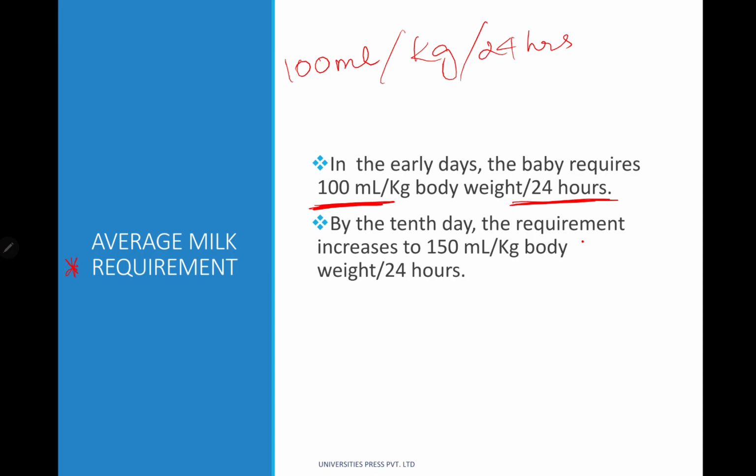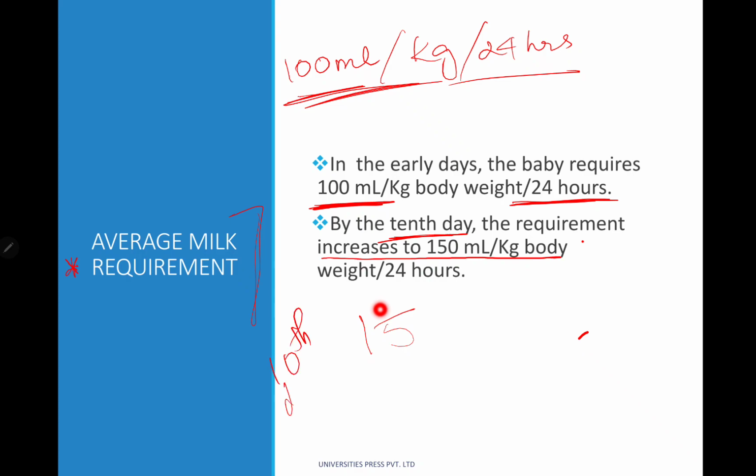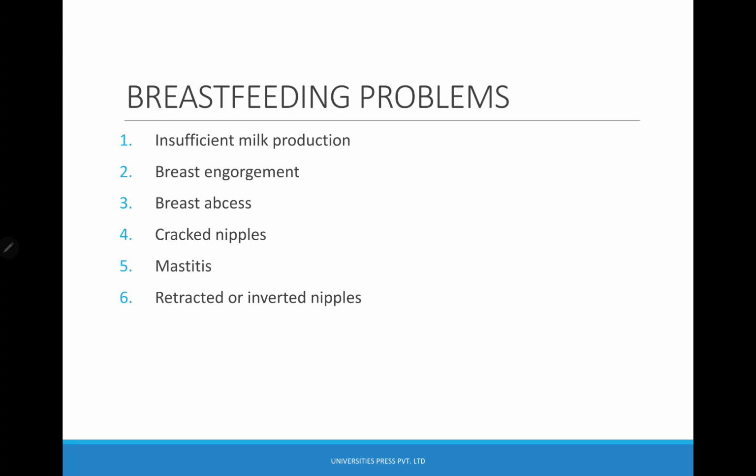By the 10th day, the requirement will be increasing to around 150 ml per kg body weight per 24 hours.